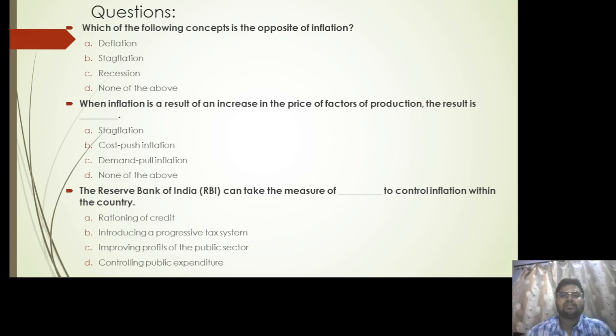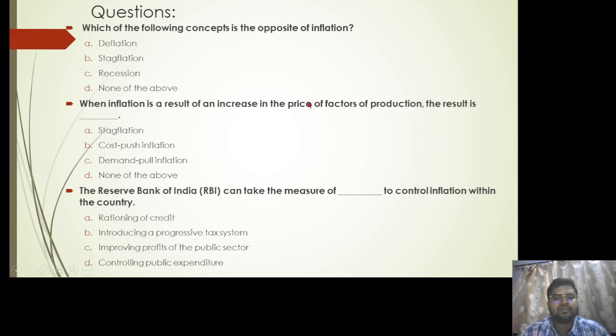So now let us go through the questions from the slides that I have discussed in the previous time. Okay, so first is, which of the following concept is the opposite of inflation? As I've already mentioned, deflation is the opposite of inflation. Then second question is, when inflation is a result of an increase in the price of factors of production, then the result is dash. So the key term here to be noted is when the inflation is the result of increase in the price of the factors of production.